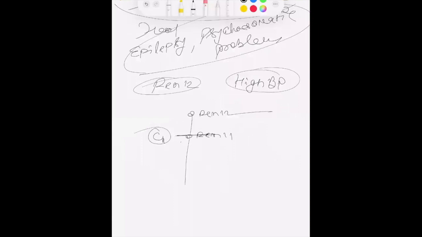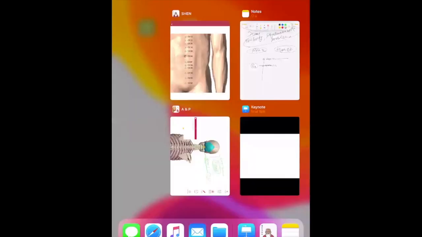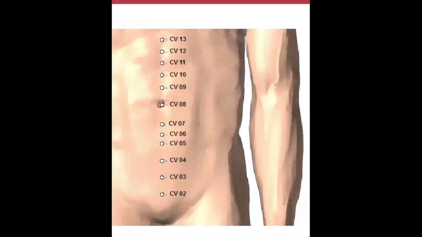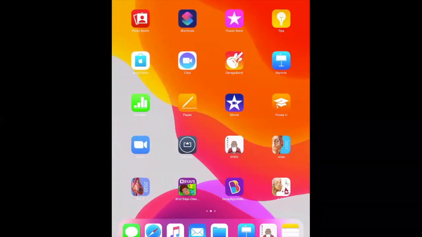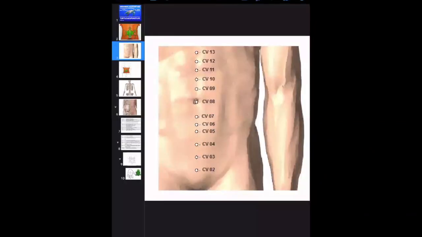So let's see here. The cervical vertebrae start from RAN 11 or CV11. So CV11 is the first point of the cervical vertebrae, and the cervical vertebrae end at CV10. So this Bunchun area has been allotted to the cervical region. So from this area, our cervical one starts until the level of cervical CV10.